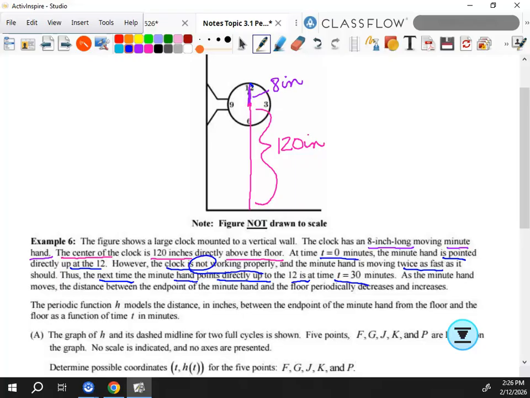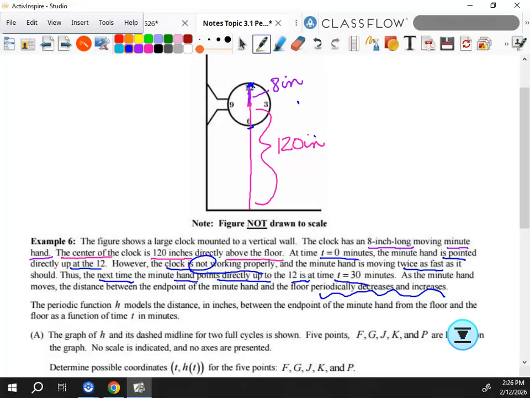All right. As the minute hand moves, the distance between the end point of the minute hand and the floor periodically decreases and increases. Here's what that means. Right now, the tip of the minute hand is furthest away from the floor, then it gets to the closest, and then it gets furthest again, then closest and furthest. The distance is changing. That's why it's going to look like this. Okay, we're good so far?